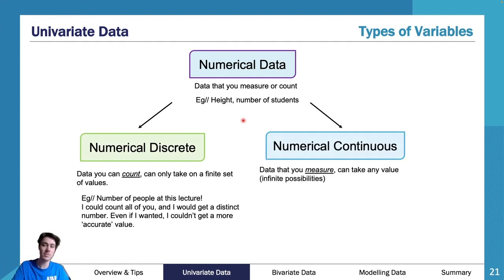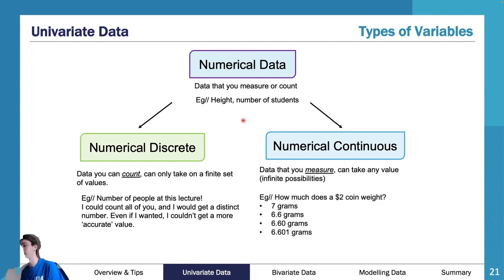Now, what is the difference between the two? Well, discrete is more in the sense of something that we count, and therefore it's usually whole numbers. Now, there are exceptions that allow some decimals in there, but it's more about counting. I can't say I have half a dog. If I'm going to count the number of dogs people have, or the number of pets people have, I can't say I have 2.5 pets. That makes no sense. It needs to be 2 or it needs to be 3. There is a distinct number.